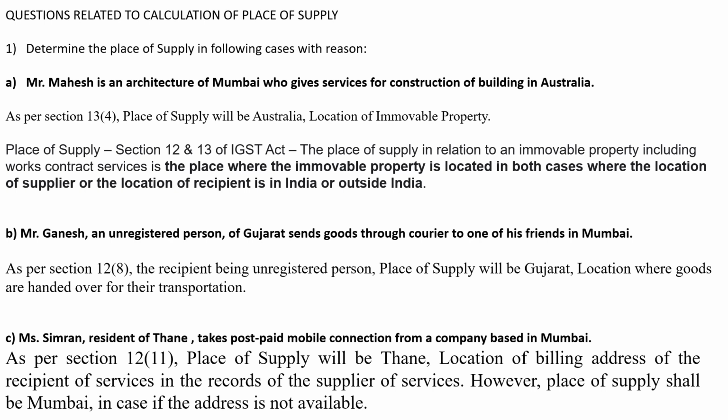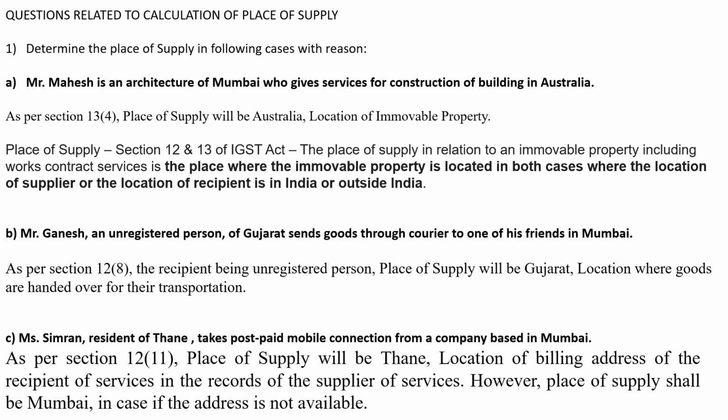Now, place of supply as per sections 12 and 13 of the IGST Act. The place of supply in relation to immovable property, including work contract service, is the place where the immovable property is located, in both cases where the location of the supplier or the location of the recipient is in India or outside India. So here in this question, the location of the construction of the building is Australia. So the place of supply will be Australia.